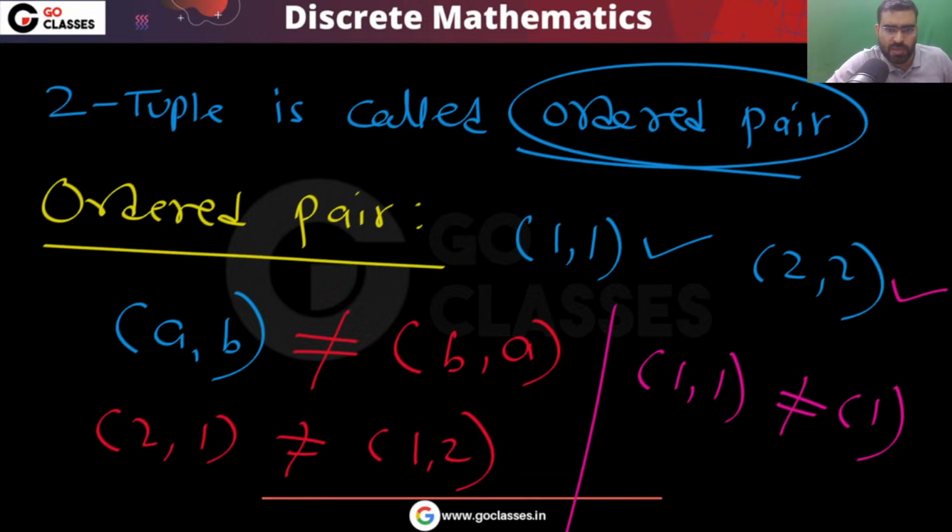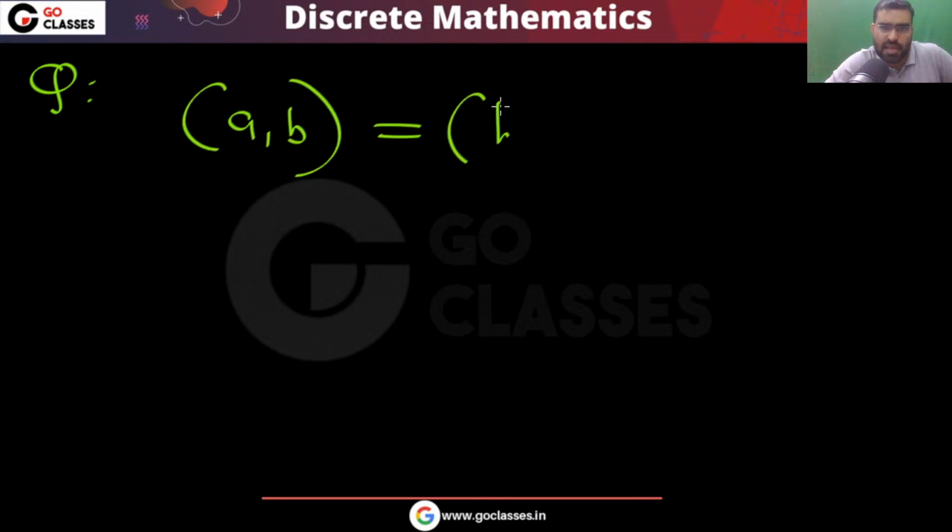So what is the ordered pair? Now, when can I say two ordered pairs are the same? A simple question I am asking. Tell me, if A comma B is the same as B comma A, then what does it mean?